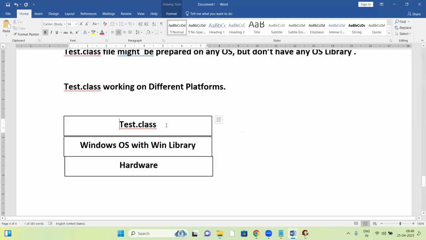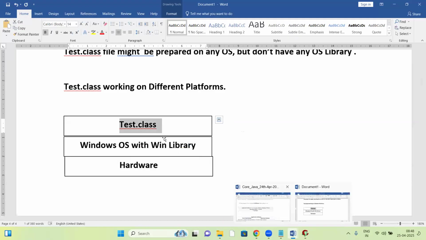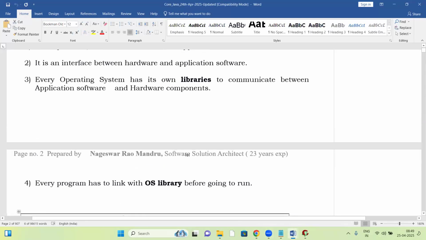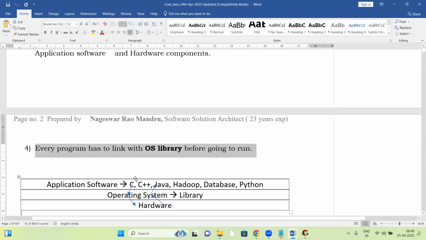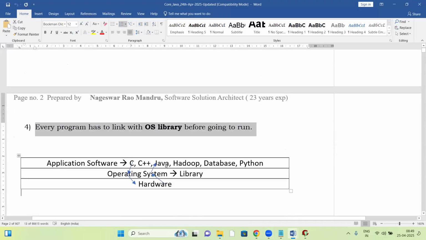Not only a Java program, every program. See, previously we had discussed one point here. Every program has to link with the OS library before it runs. Maybe a C program, Java program, Python, database or MS Office, whatever is running here.